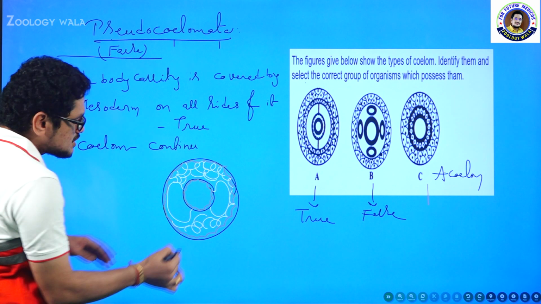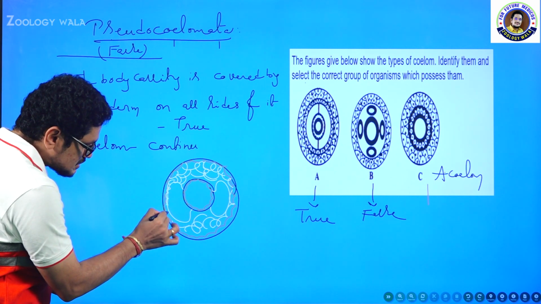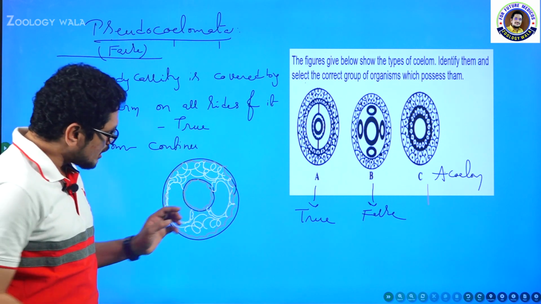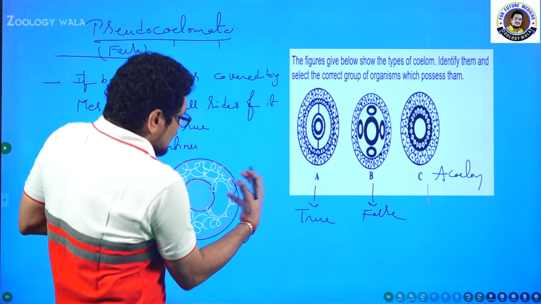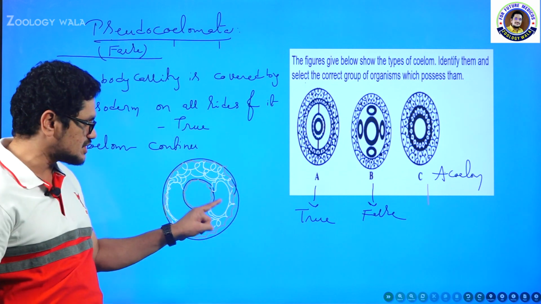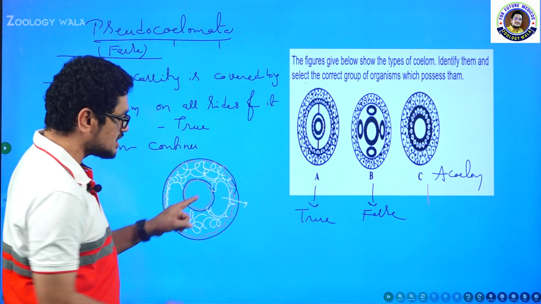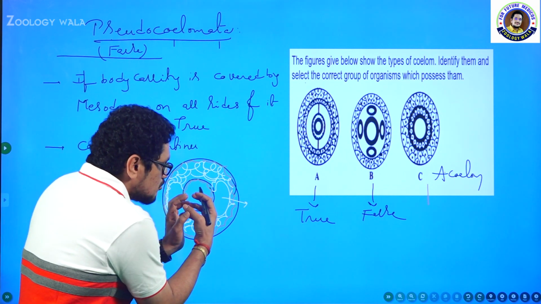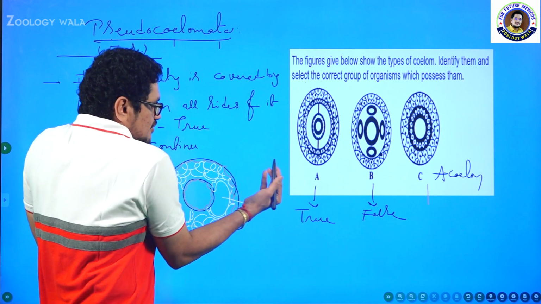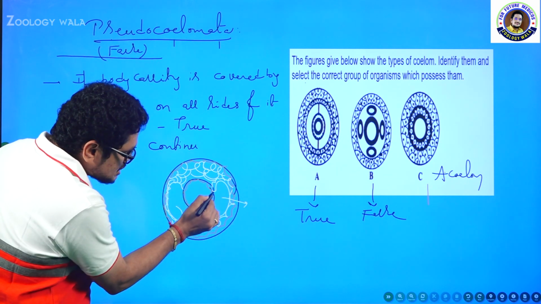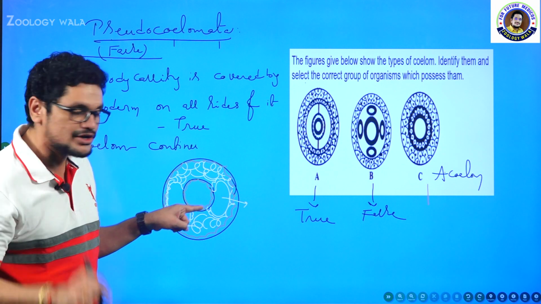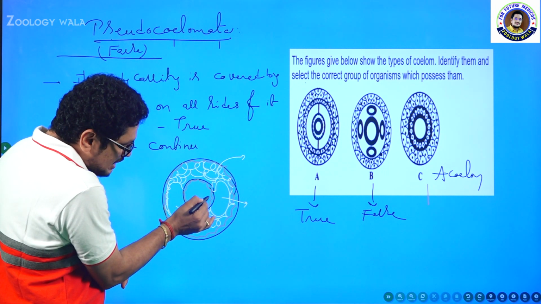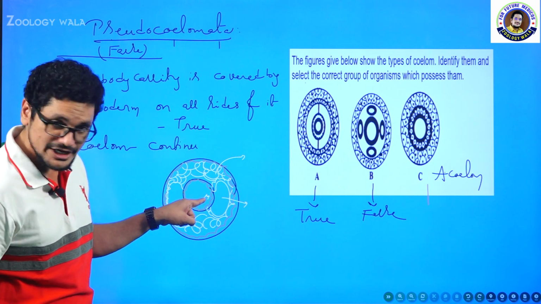So these are all mesodermal cells. The mesodermal cells just moved a bit away from the endoderm. See this, here you can see the empty space, but that empty space is formed because of the movement of the mesodermal cells away from the endoderm. So you can see only a black layer here, that is nothing but endoderm. Outside, mesodermal cells are present, but here there is no mesodermal layer.